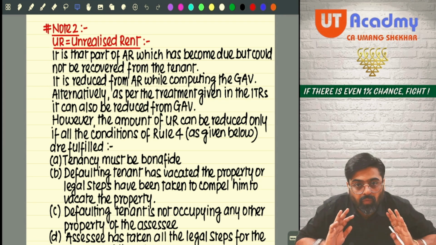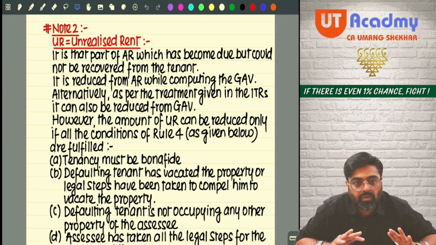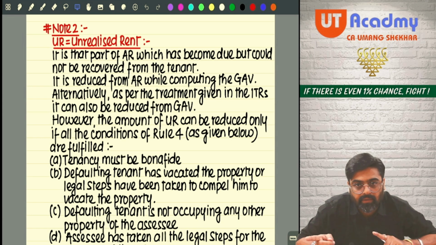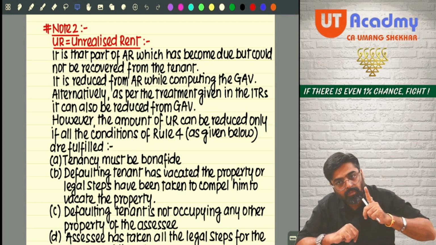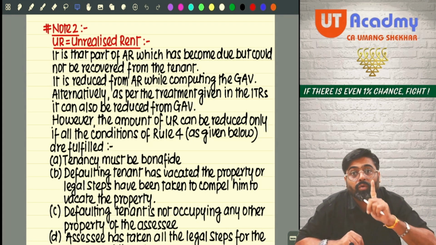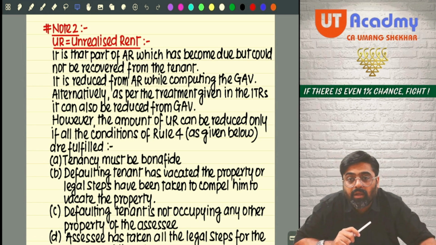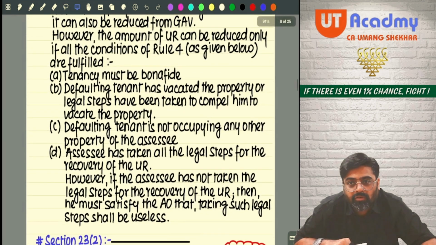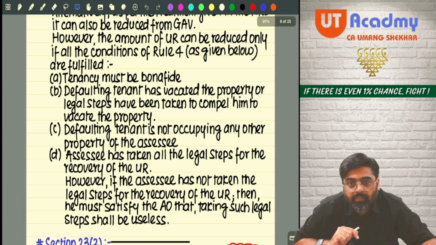Now, if you want to reduce unrealized rent from your GAV calculation, where can you reduce it? From actual rent you can reduce, and from GAV also you can reduce. You can reduce it only if the four conditions which I am going to talk about now, all the four conditions of Rule 4, are fulfilled. Now, can you see these four conditions on your screen? Read them one by one.